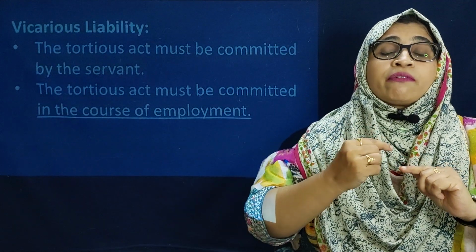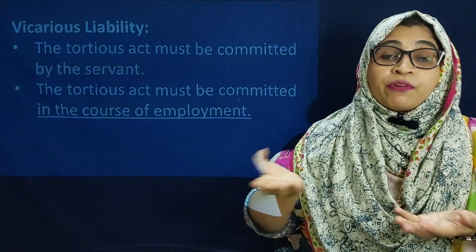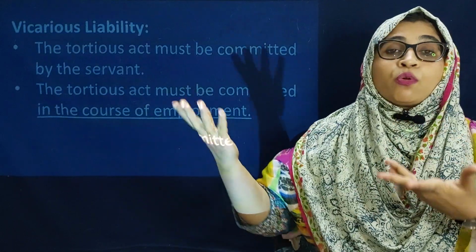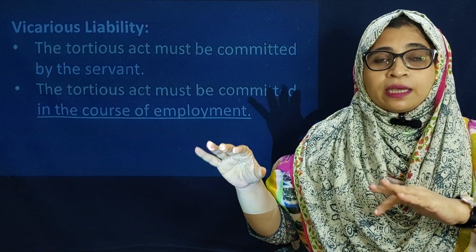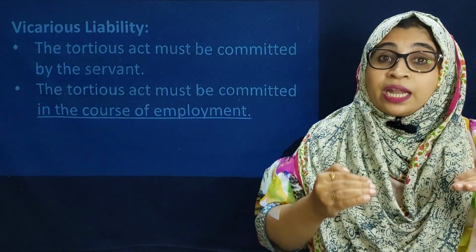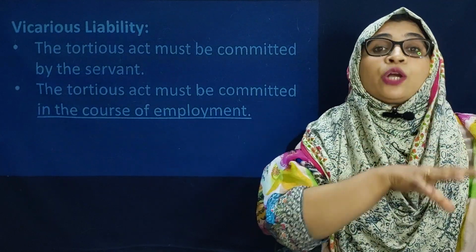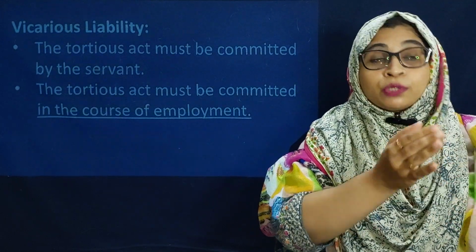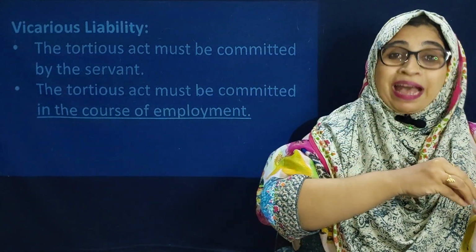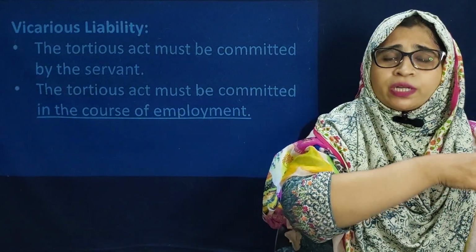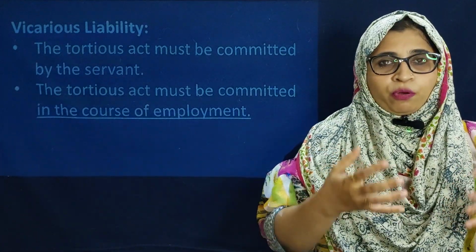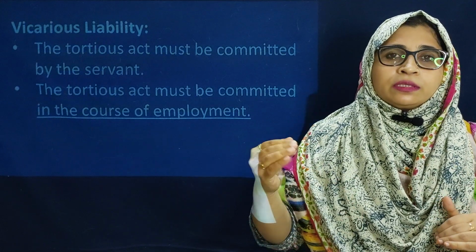Suppose the servant commits a tortious act at night time for his personal work, not connected to the office work, outside the course of the work. Then how is the master liable? The master will not be liable. The master is only liable if the servant committed it in the course of the employment, during the time whatever work is connected to the master's work, meaning office work. Only then is the master liable for the tortious act of the servant.